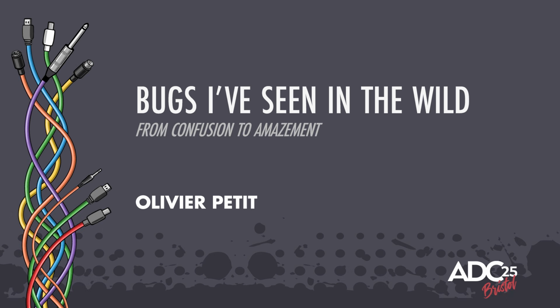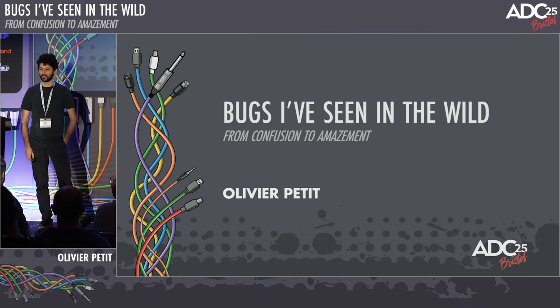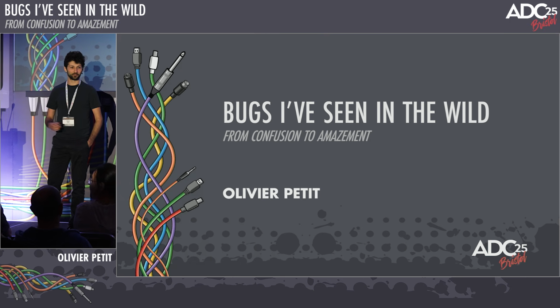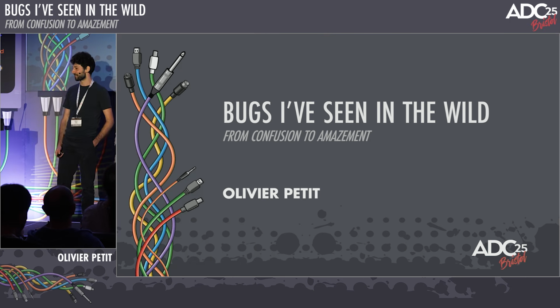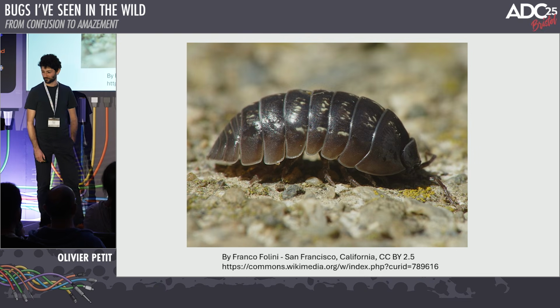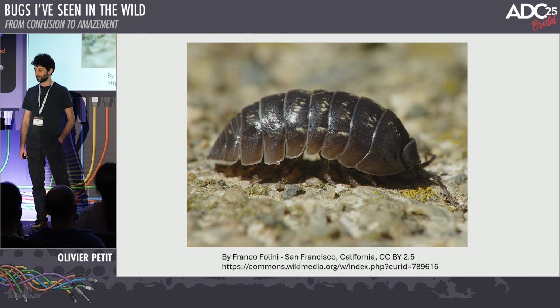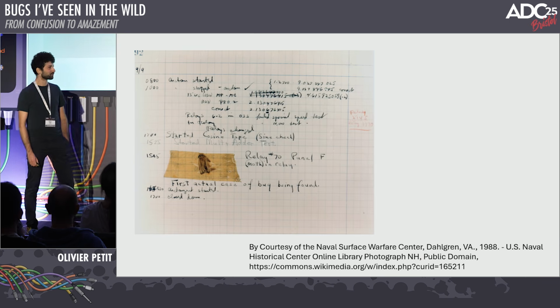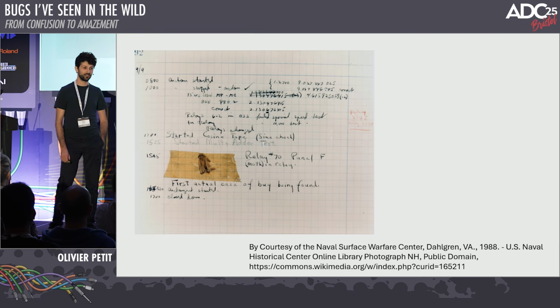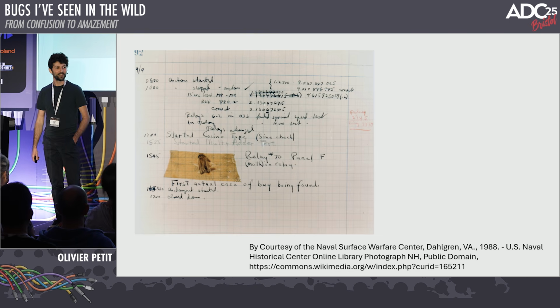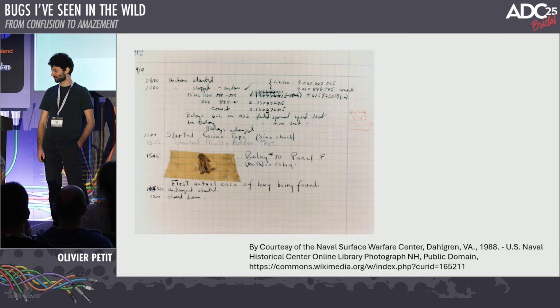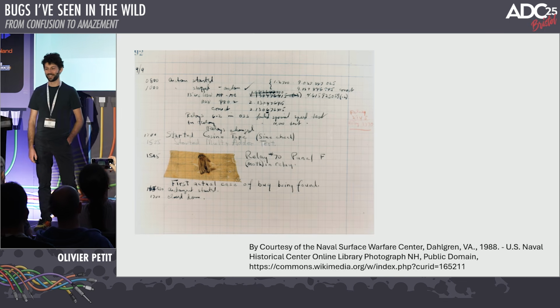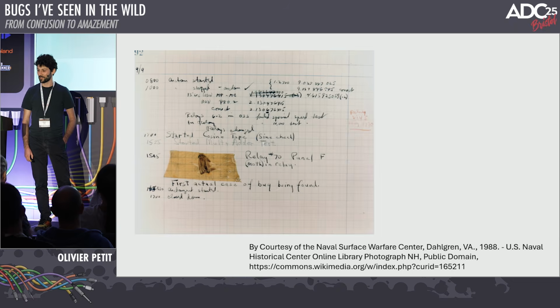It's the third day, just before lunch, so I thought I would try to pick something a little bit entertaining, and we'll try to make it also a little bit interactive to make sure everyone stays awake. So, bugs. No, that's not the right kind of bug. Okay, we're getting closer. That's the original computer bug, from 1949. So we have now 75 years of bug history. The ones we're going to talk about will be less physical and more pure software-based.